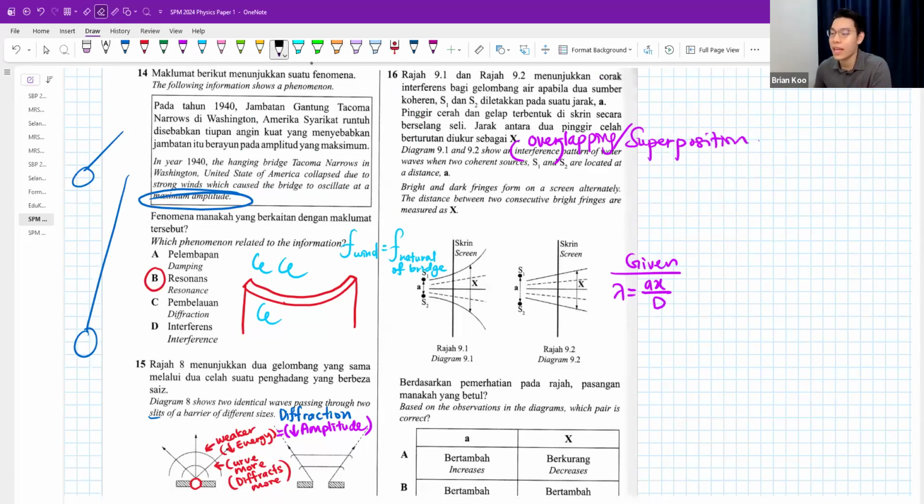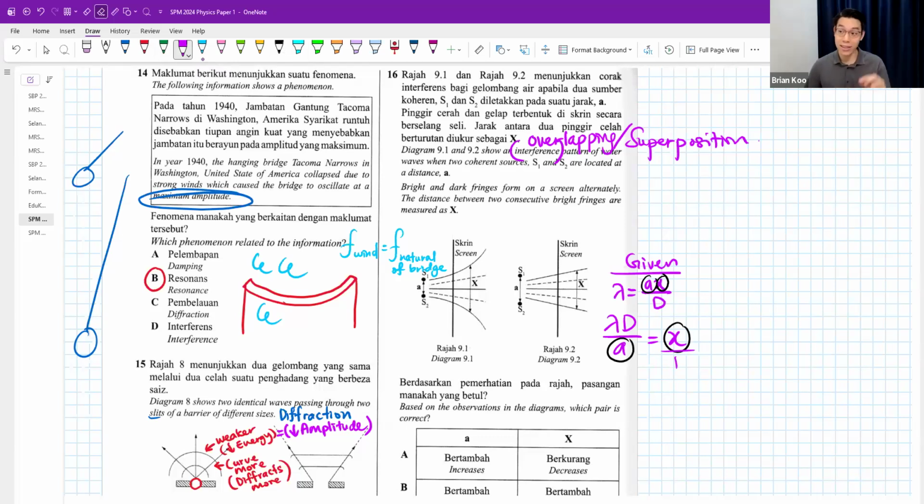If I want to find the relationship between a and x, I must move them to different sides. So what I like to do is multiply the D, go up, and divide the a, come down. Because x is the responding variable, to those of you who don't know. You can change the wavelength, lambda. Will the D change or not? No. Will the a change or not? No. Only x will change. When you change the D, everything else won't change except for x again.